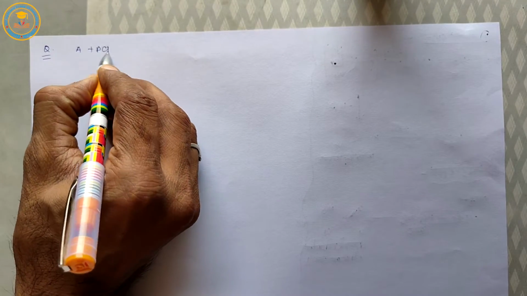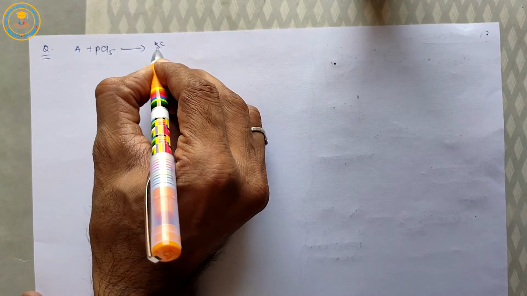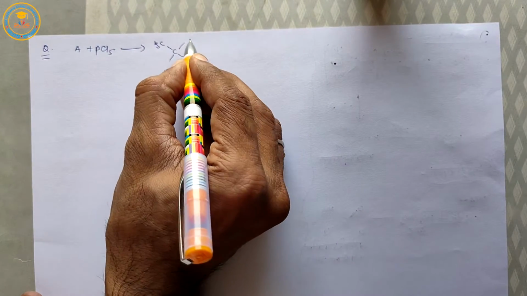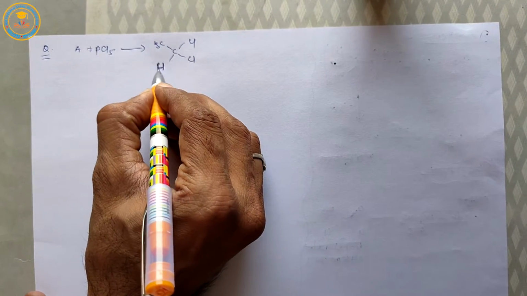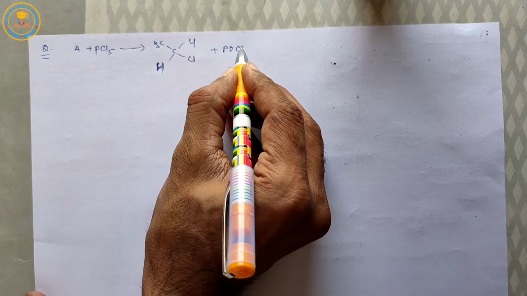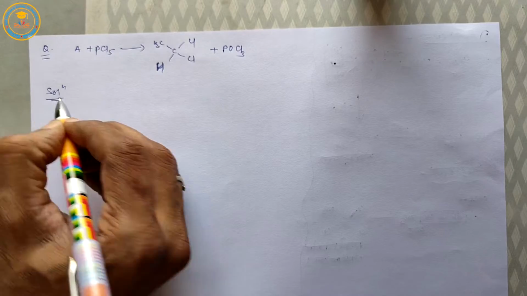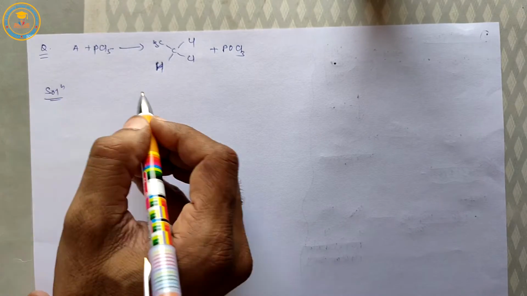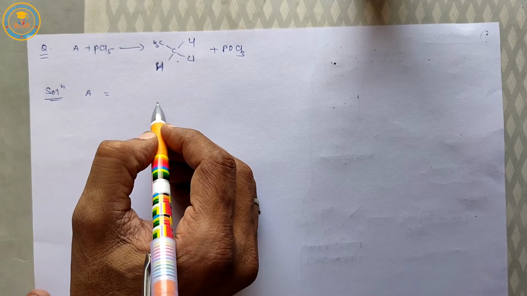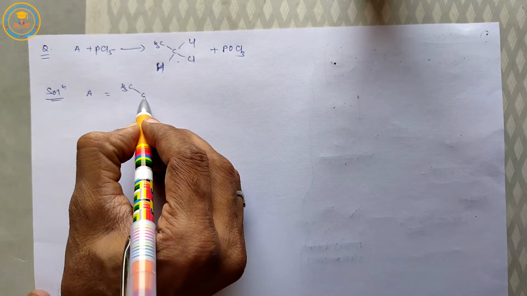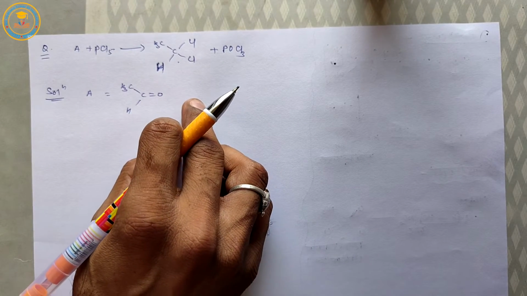A plus PCl5 is converted into ethylidene chloride plus POCl3. Solution: from the structure of the product, A is CH3CHO, meaning acetaldehyde.